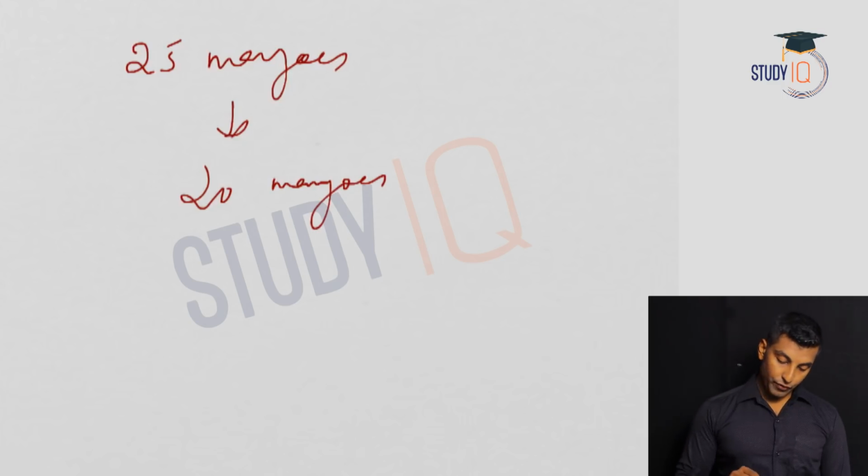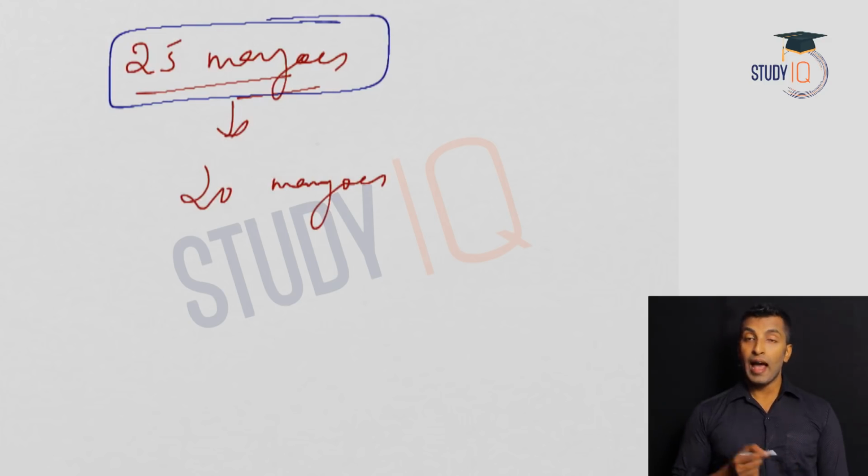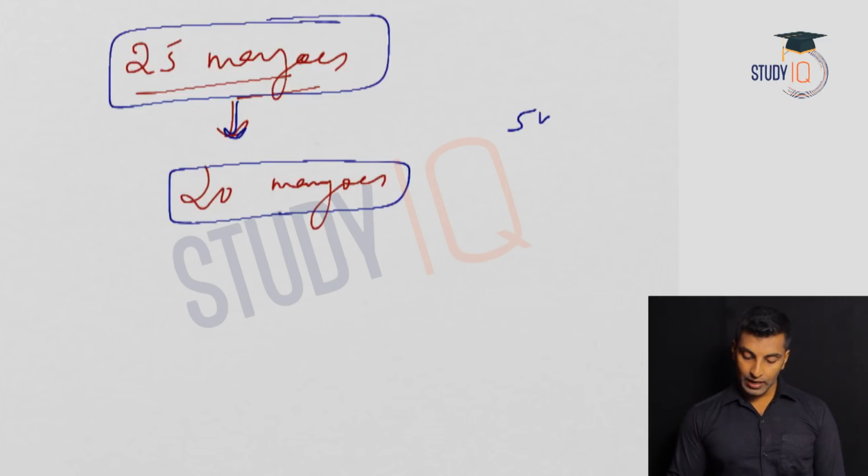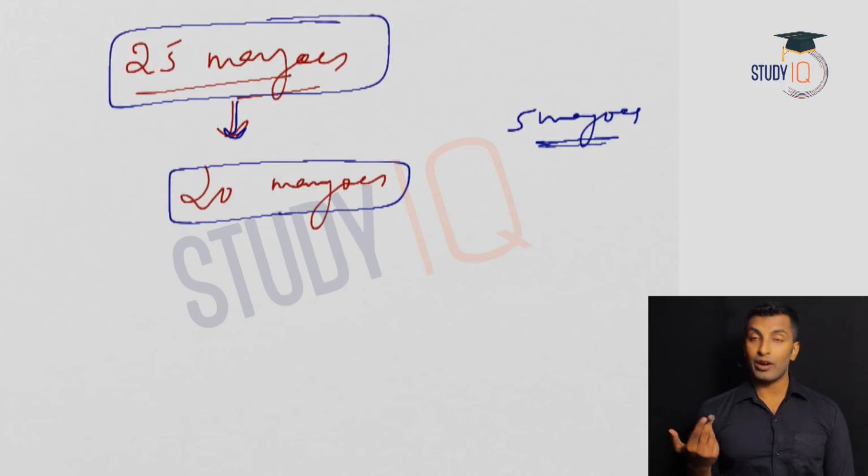So he bought 25 mangoes, and that cost he can recover by selling 20 mangoes. Obviously 5 mangoes are left over, and that is the profit. Here the rate is not given. If the rate is given, we can calculate accordingly. What is given is that by selling 20 mangoes, he was able to recover the cost.